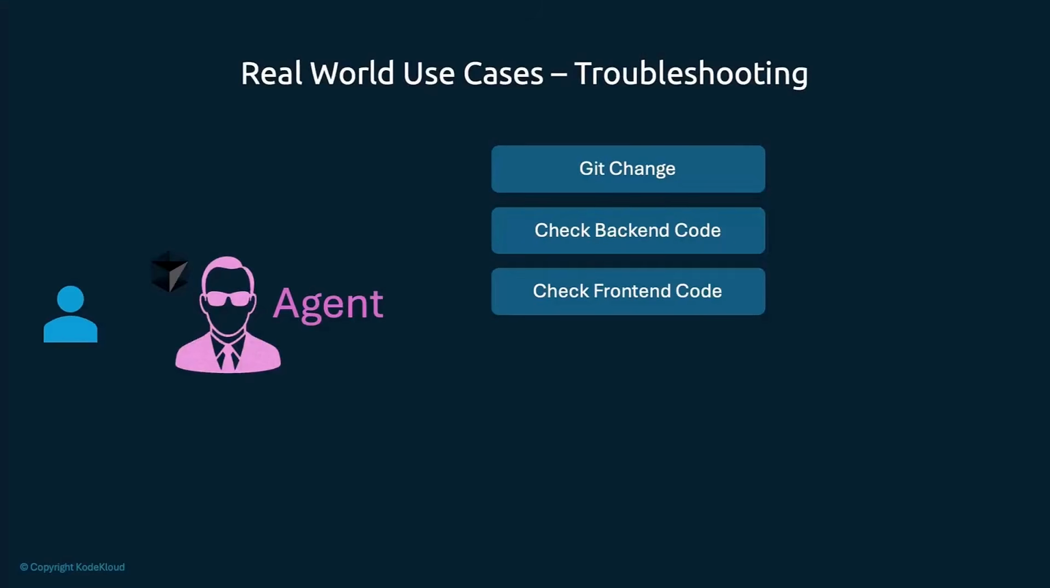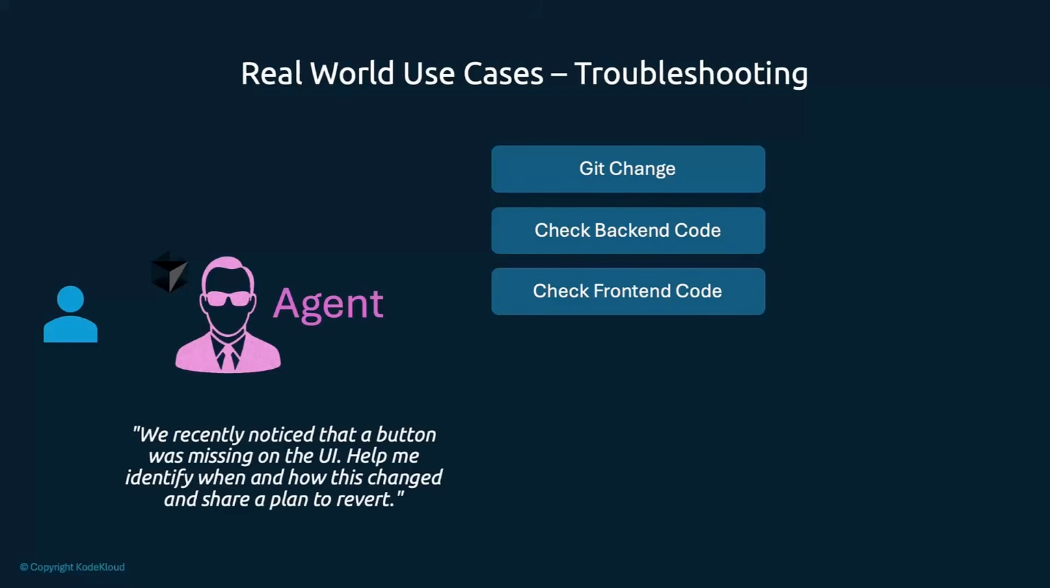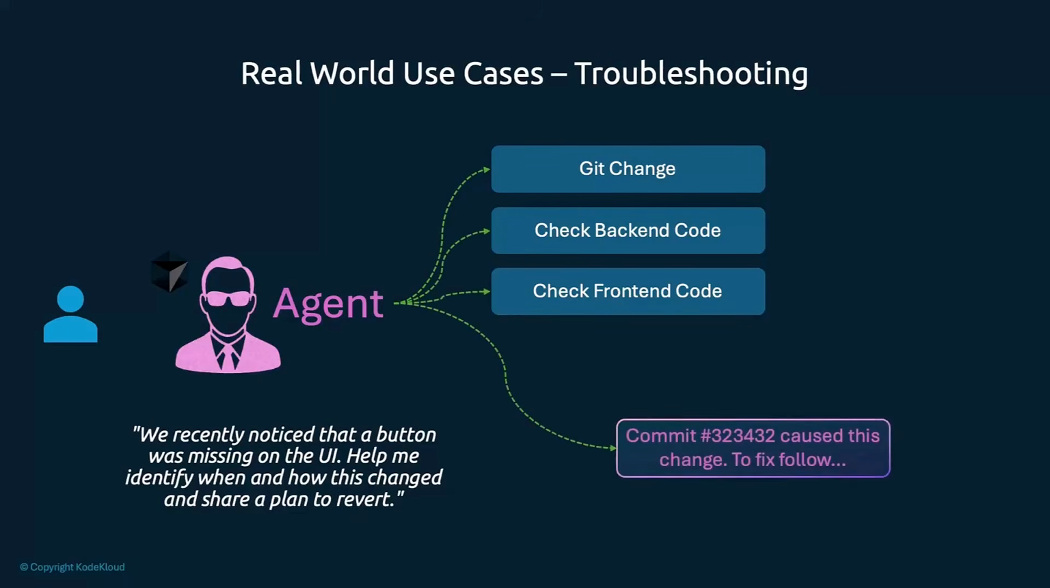Now, one of the real-world use cases of AI agents is in software development. You can ask it a question, like, "We recently noticed that a button was missing on the UI. Will you help me identify when and how this changed and share a plan to revert it?" And the AI agent now scans through the code bases, looks at the front end and the back end code and also the Git history via the terminal, and finally tells you exactly which command caused this change and even how to revert that change or fix it.